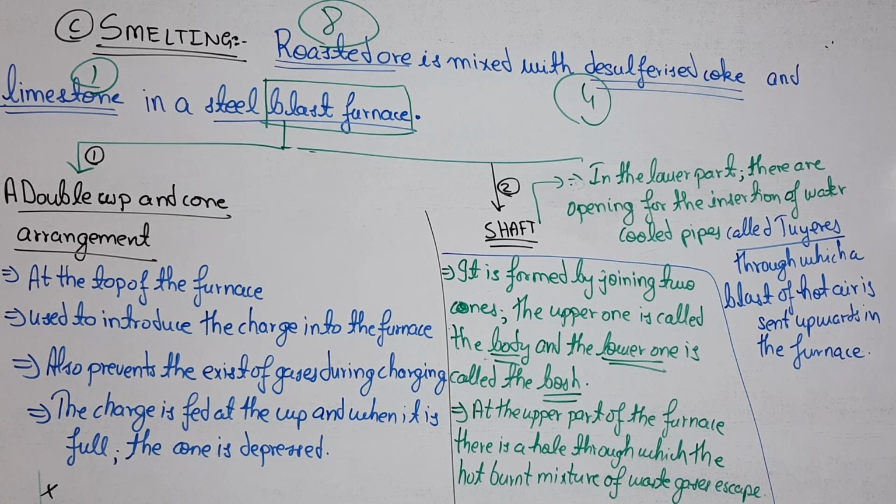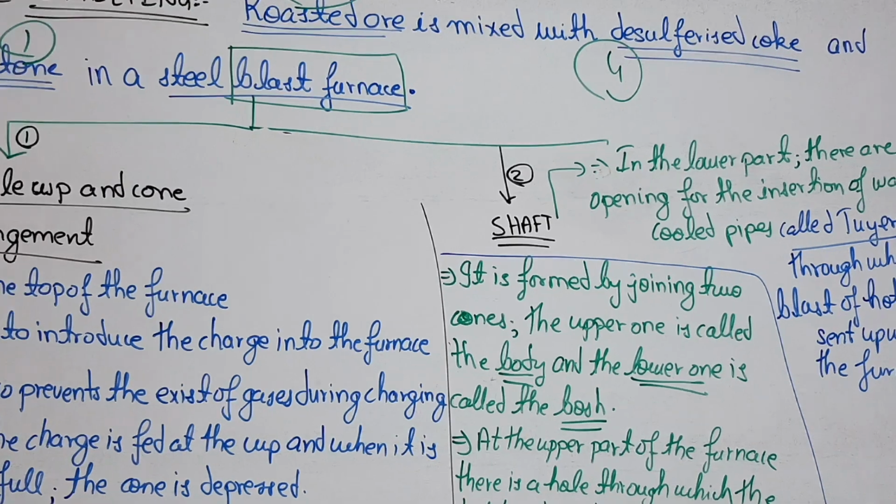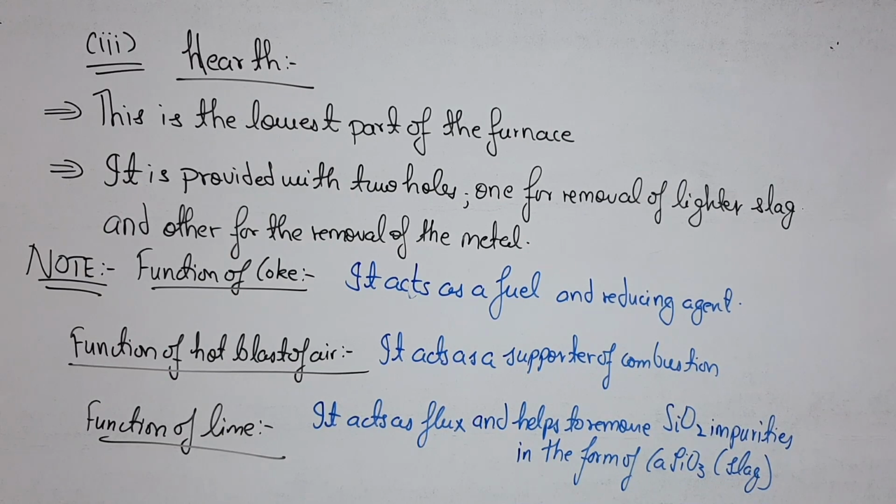So now coming to the third part of the blast furnace, that is the hearth. The third part is the hearth, H-E-A-R-T-H. This is the lowest part of the furnace, and it is provided with basically two holes.